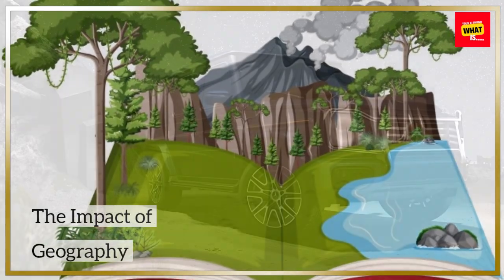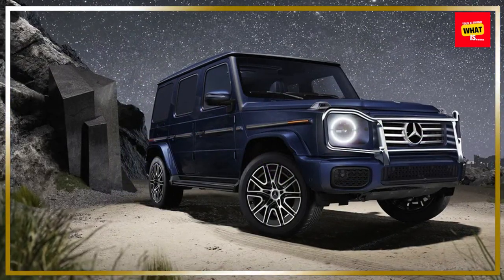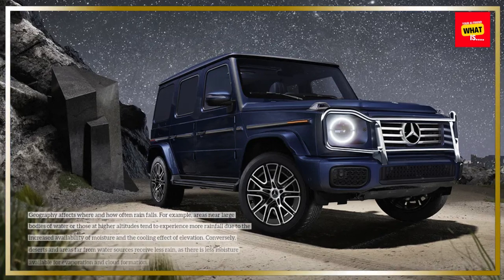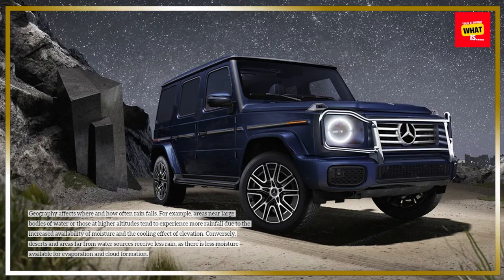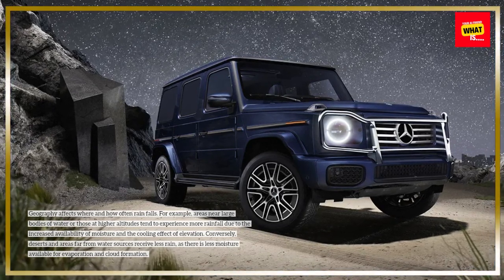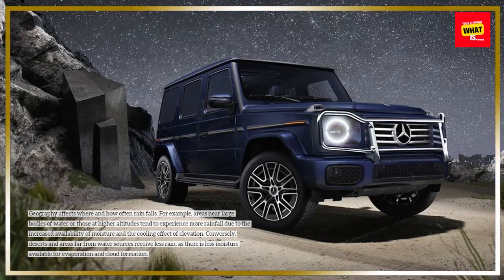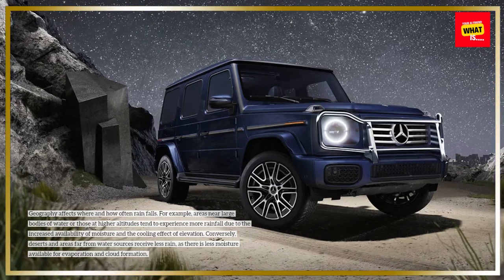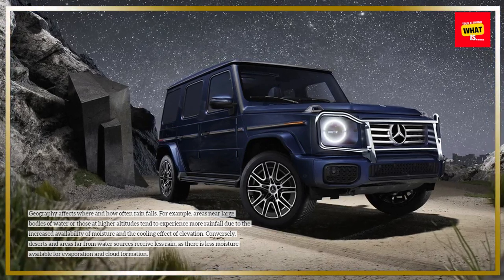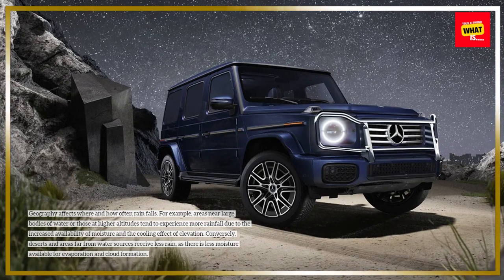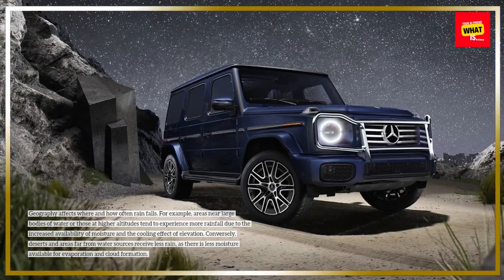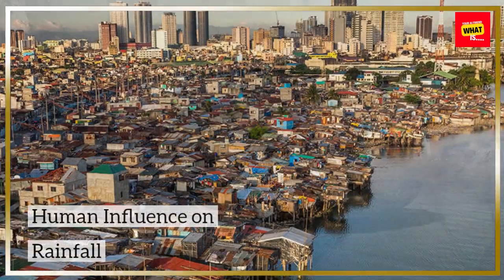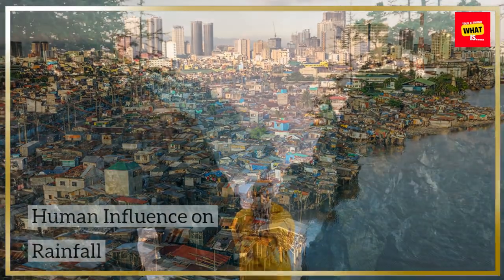The impact of geography. Geography affects where and how often rain falls. For example, areas near large bodies of water or those at higher altitudes tend to experience more rainfall due to the increased availability of moisture and the cooling effect of elevation. Conversely, deserts and areas far from water sources receive less rain, as there is less moisture available for evaporation and cloud formation.